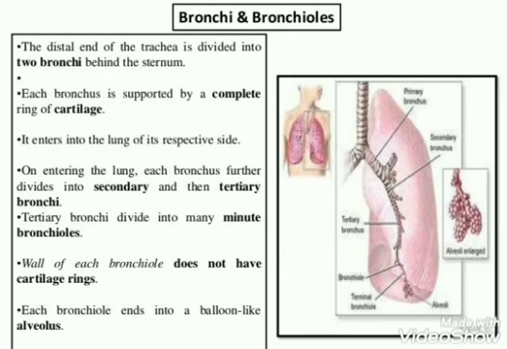Tertiary bronchi divide into many minute bronchioles. The wall of each bronchiole does not have cartilage rings. Each bronchiole ends in a balloon-like alveolus. These alveoli make the lungs spongy and elastic.